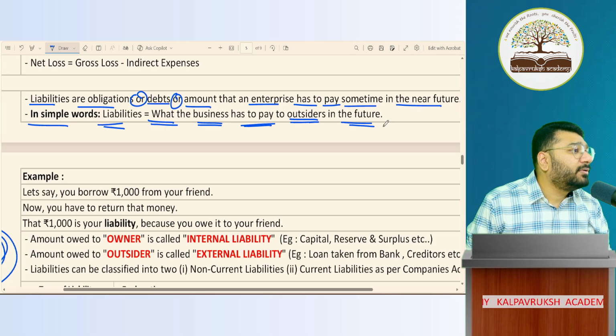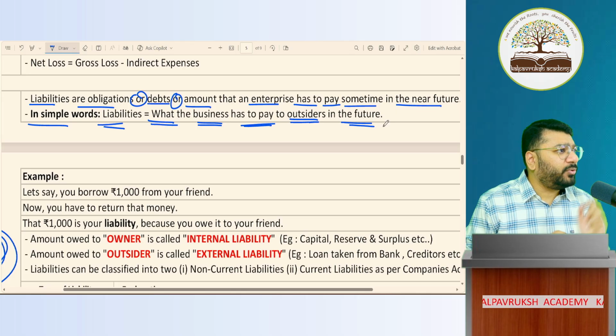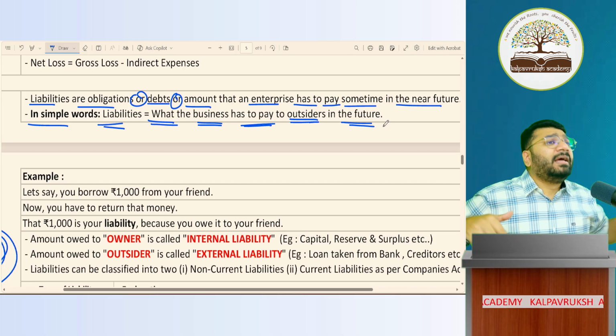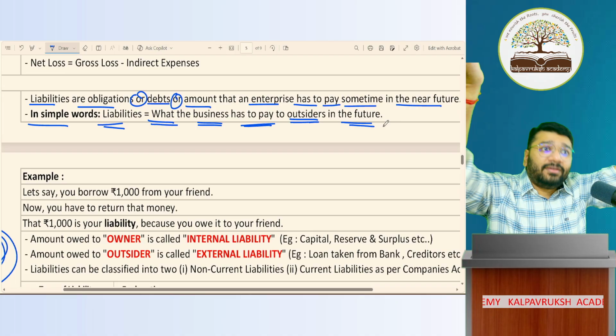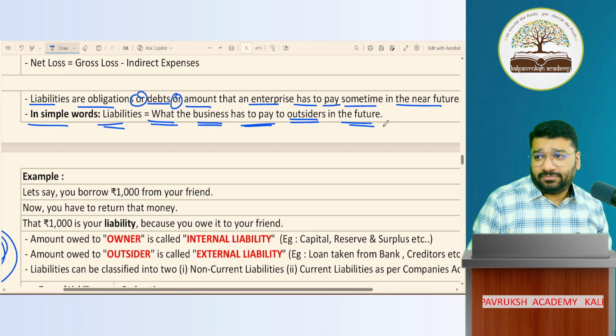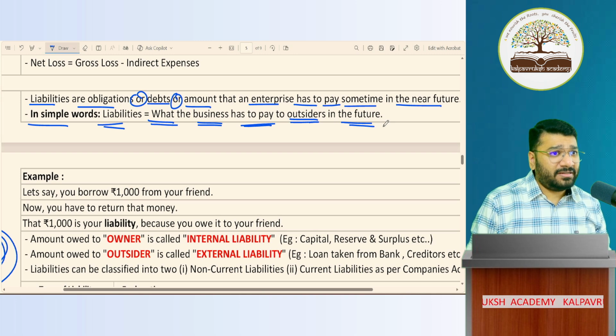Got it? Not got it? What happened? You're looking very dull today. Very tired? No? Okay. What is liability? Anything that I have to pay to anyone in future is called as liability. Got it? Okay.